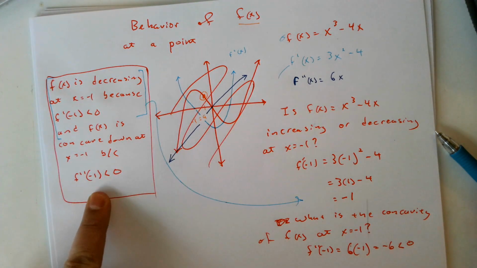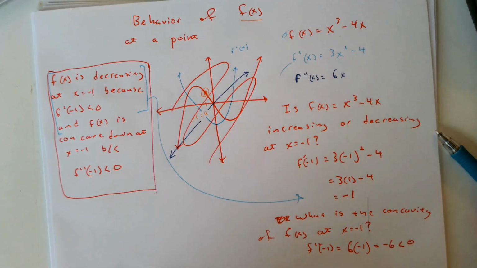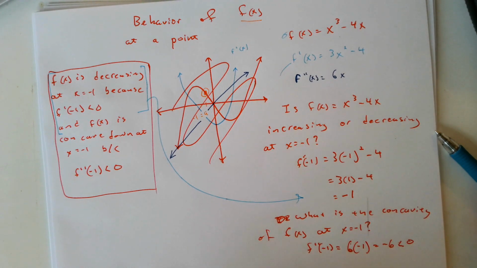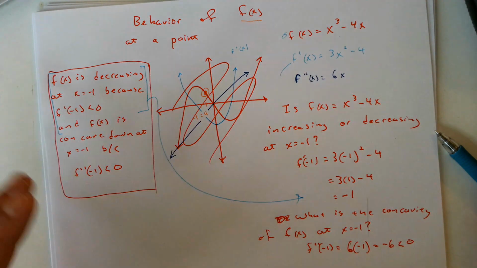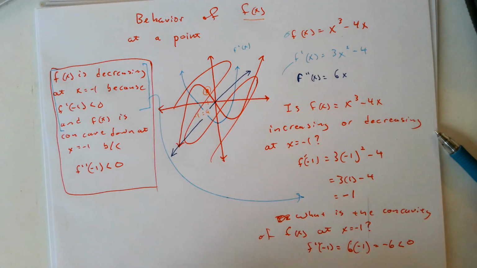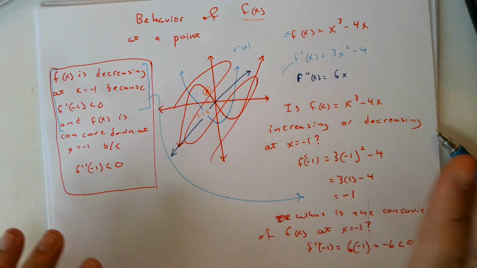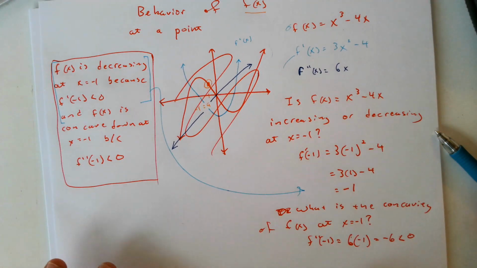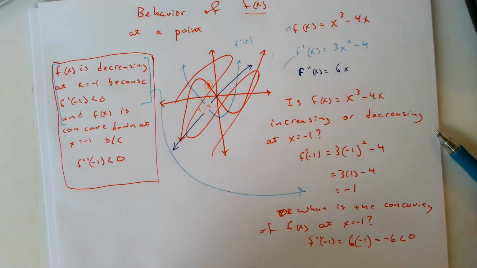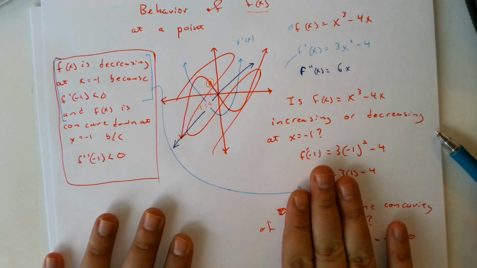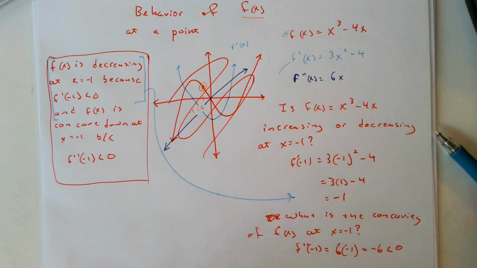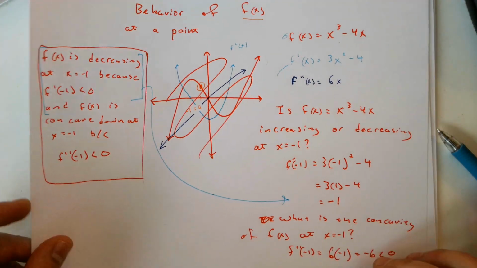And again, I'm just going to take this over here. F of x is concave down at x equals negative 1 because f double prime of negative 1 is less than 0. This is all you would need. For my class, I really want to see the written proof. On the AP test, that's all you really need to write, to my recollection of the scoring guides. But this is absolutely going to be a question on your requiz. This is all the work that you need to do for the homework.